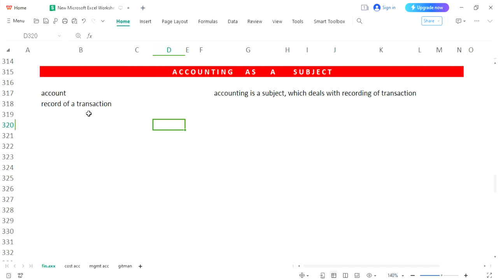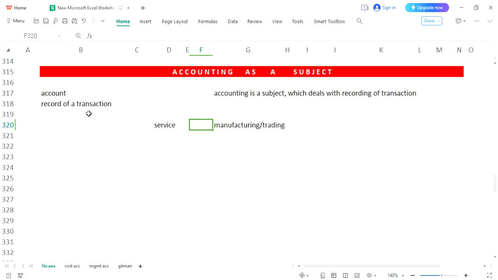One business would be the service business, and the second business will be manufacturing, or you can call it trading. Both are businesses. If you are giving services, the dealing would be different.